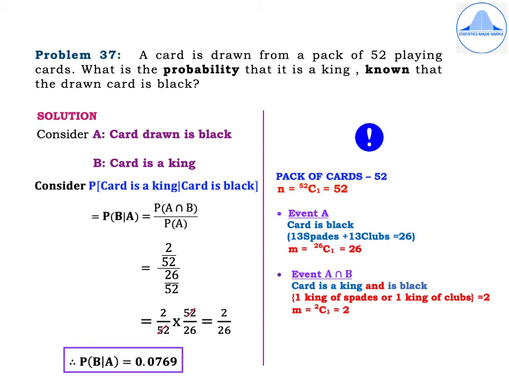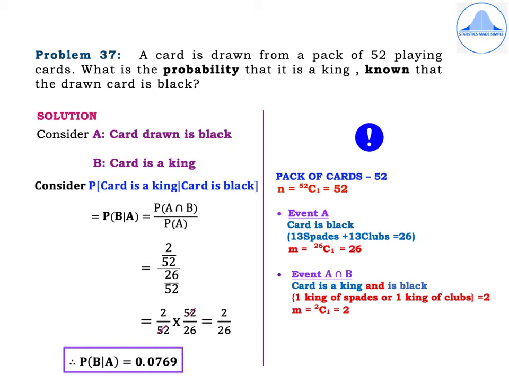You should remember that event A should be the event which has already happened or known to you, and event B is the probability which you have to find out. So let's start. Consider A denotes card drawn is black and B denotes card is a king. Now start with the question which is asked.